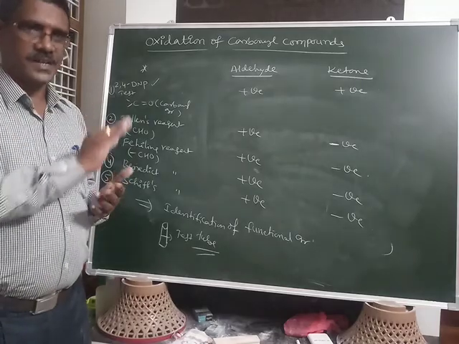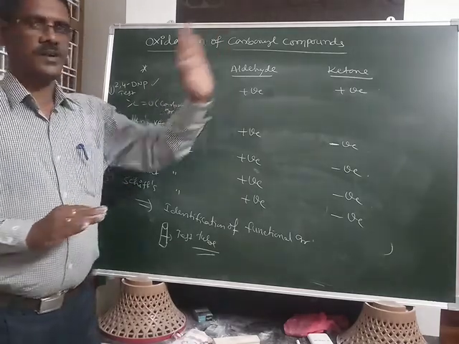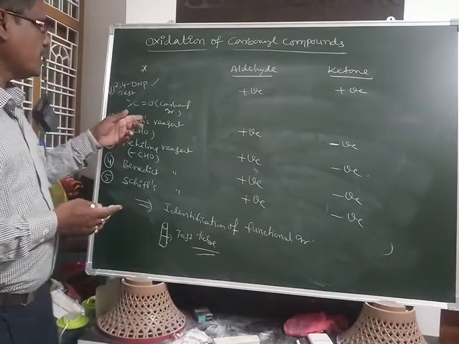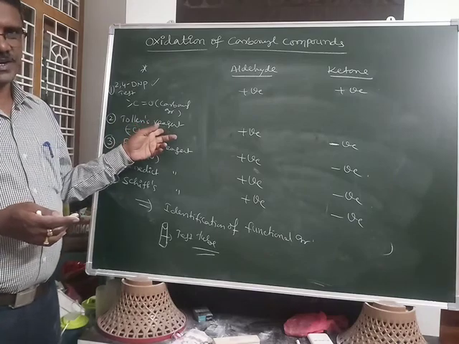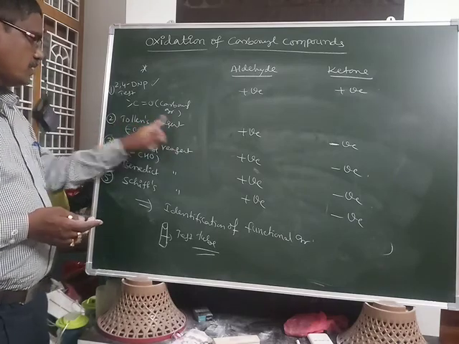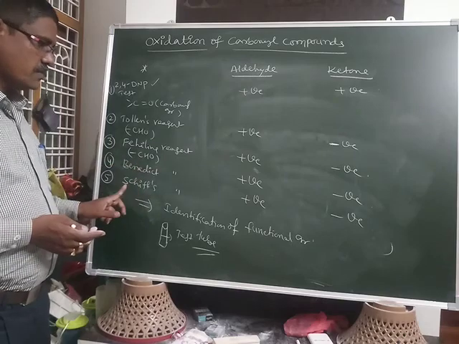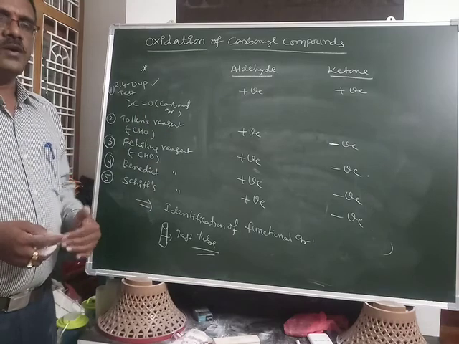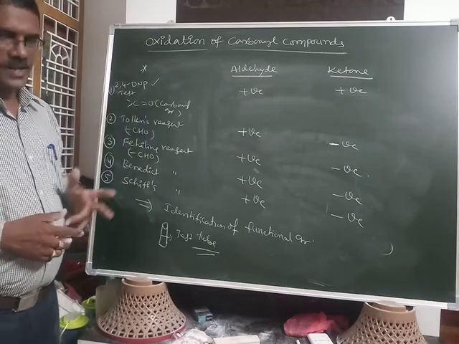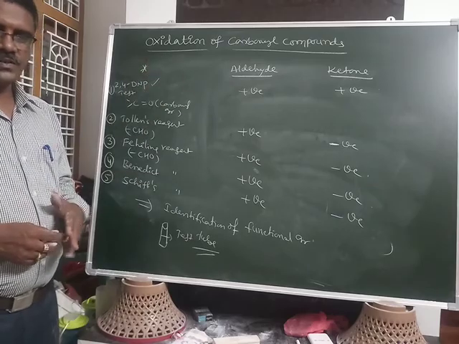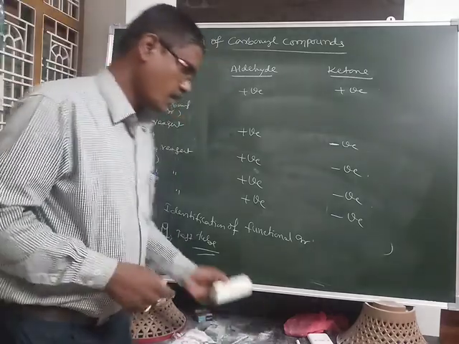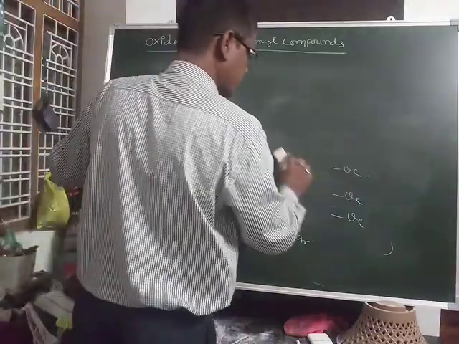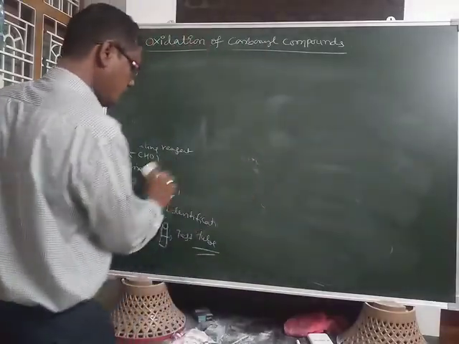Carbonyl compounds are of two types. One is the aldehyde, the other one is the ketone. Whether the given compound is an aldehyde or ketone, we can distinguish by using Tollens reagent, Fehling reagent, Benedict reagent, Schiff's reagent. All of these will give a positive test in the case of aldehydes, and in the case of ketones it is negative. So this is the identification of carbonyl compounds, that is aldehydes and ketones.